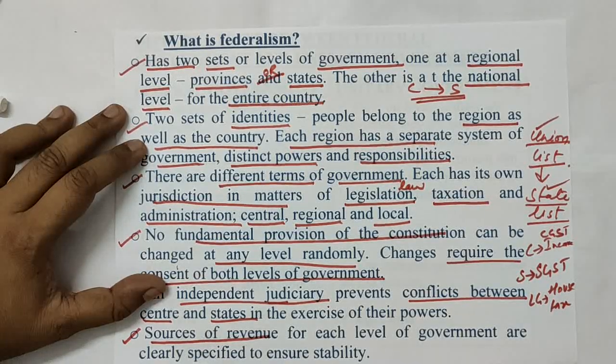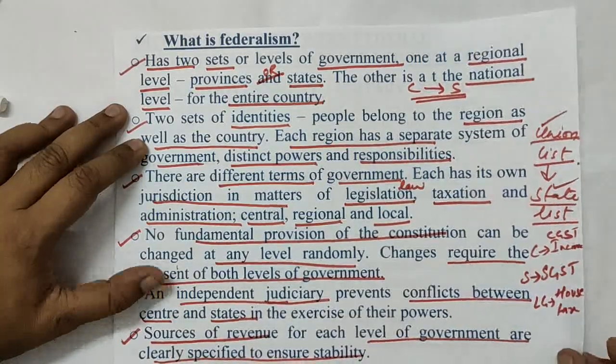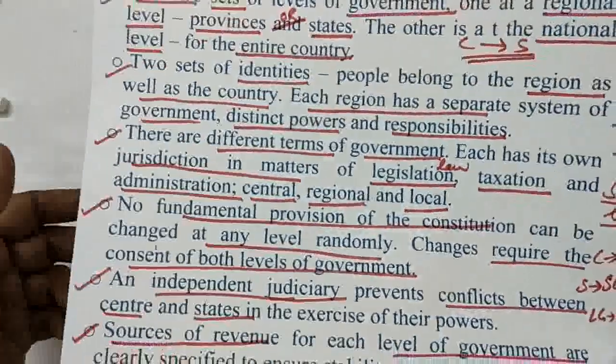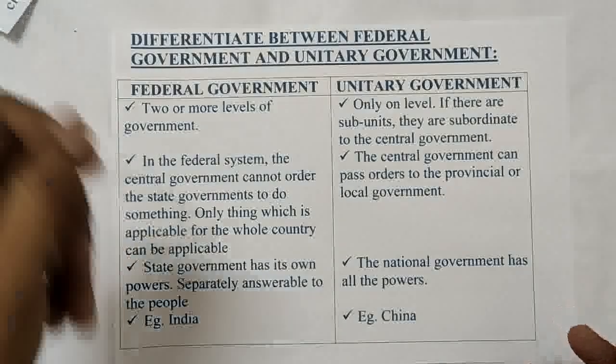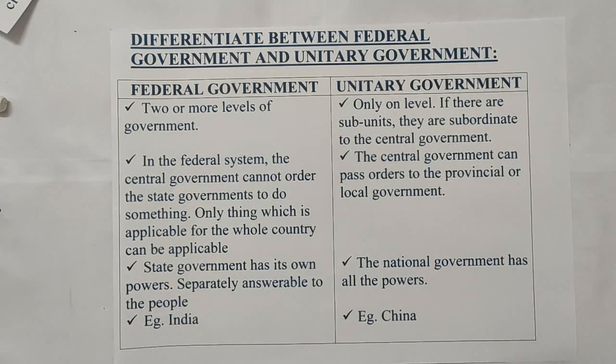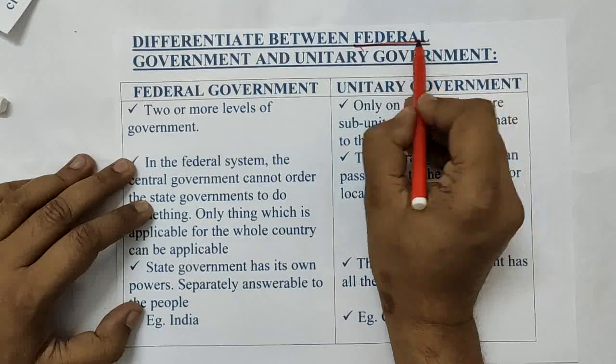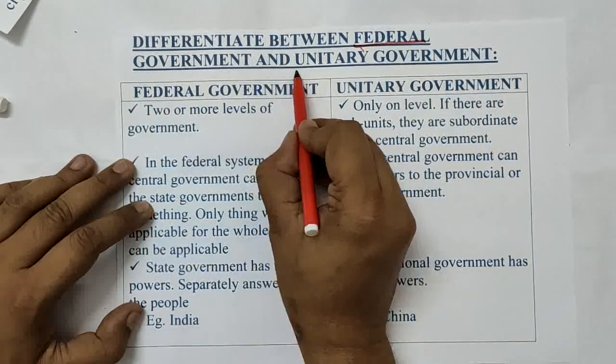The sources of revenue for each level of government are very clearly specified to ensure stability in the system. Let's see the second point we are going to discuss, which is the differentiation between the federal and the unitary form of government.